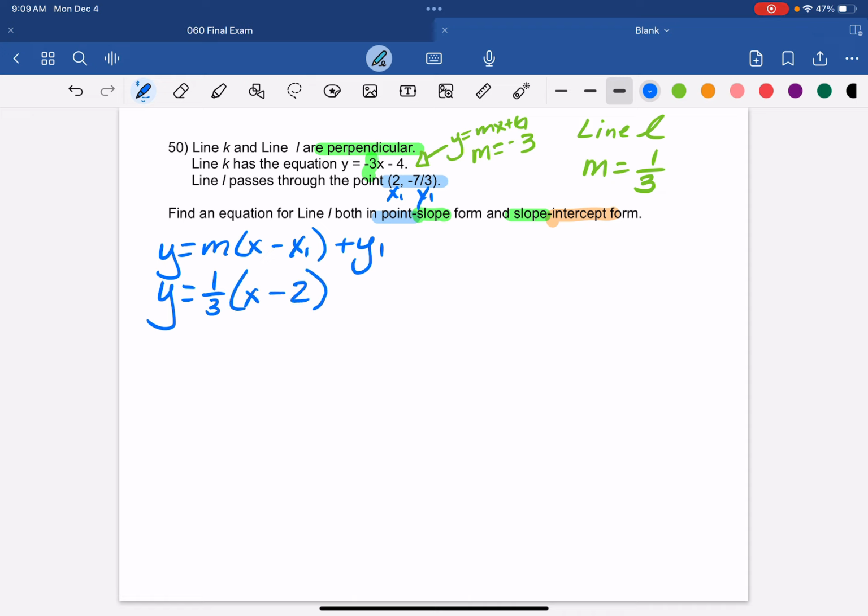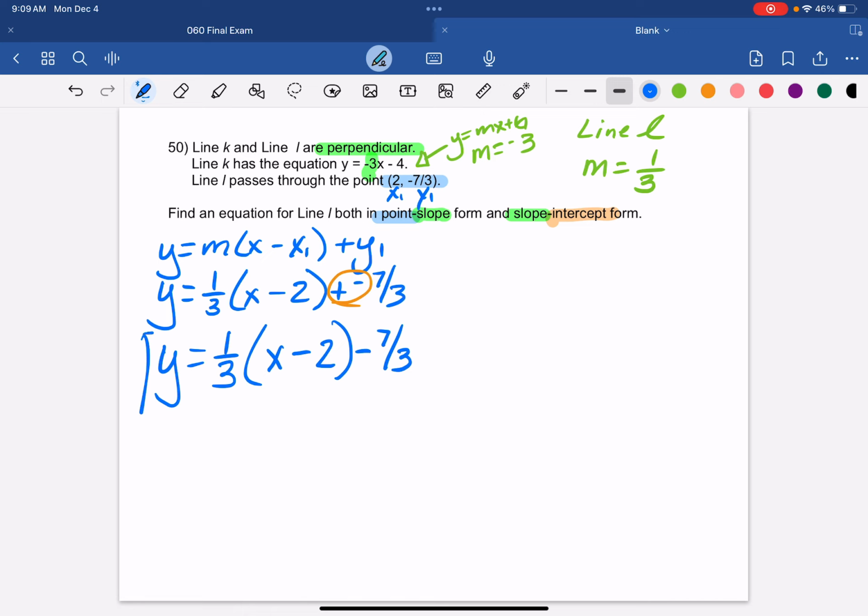So y equals 1/3 times (x minus 2) plus a negative 7/3. And plus a negative is just the same as minus. So our equation for point slope form is y equals 1/3 (x minus 2) minus 7/3.